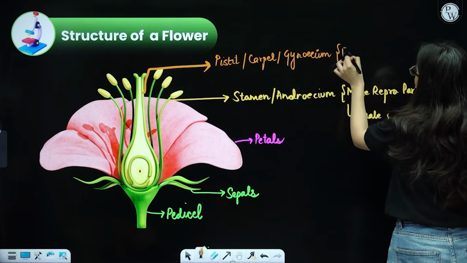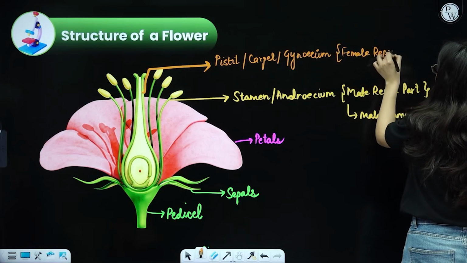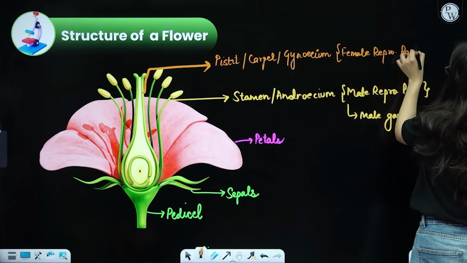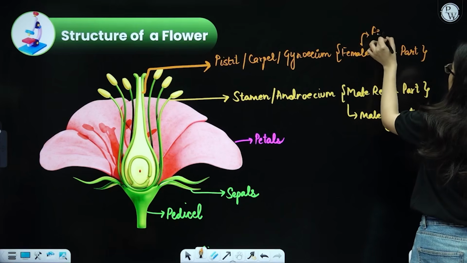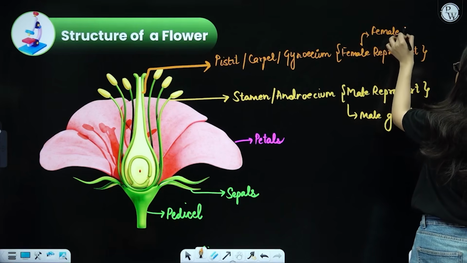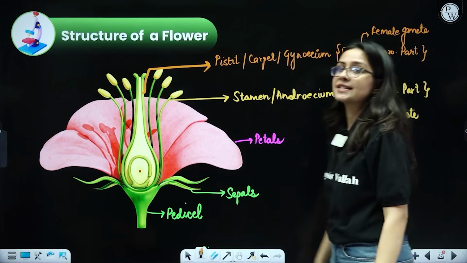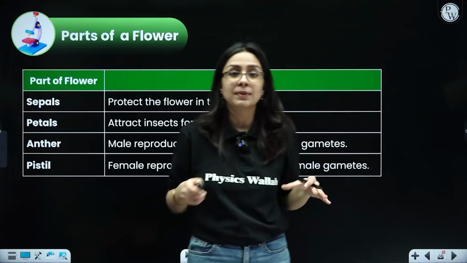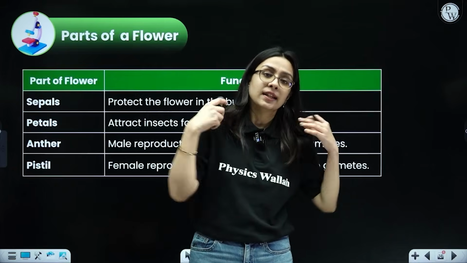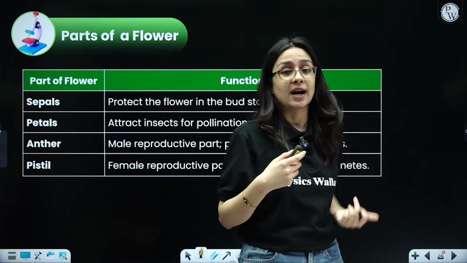Also called the female reproductive part, and the female reproductive part will produce the female gamete responsible for taking part in sexual reproduction. So I hope you are now well versed with the parts of the flower. But this is not as simple as it looks. These are the basic labelings. Obviously, you should know. But it is not that simple. There are more parts to the pistil, and there are more parts to the stamen also. Let us cover this in the coming slides.